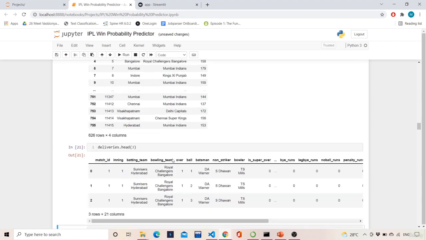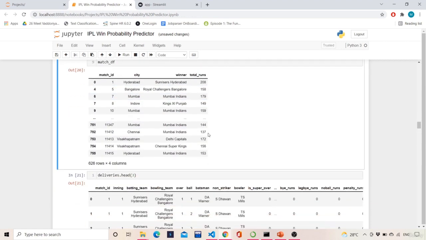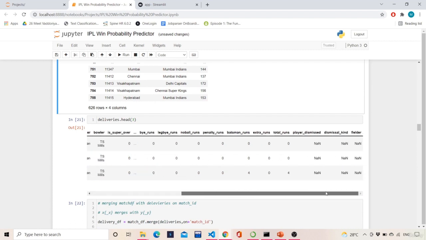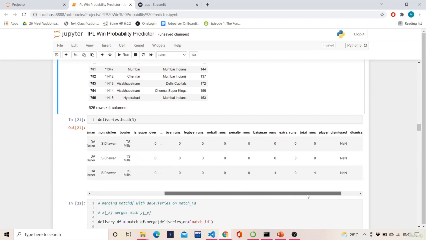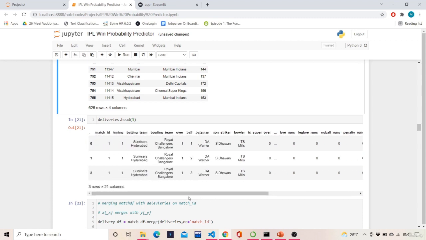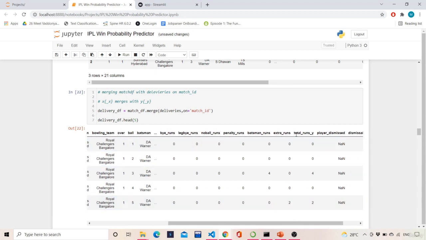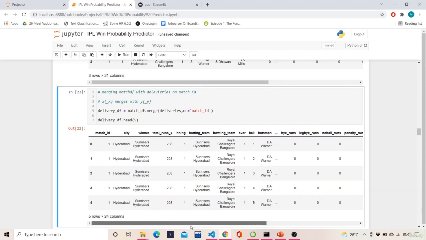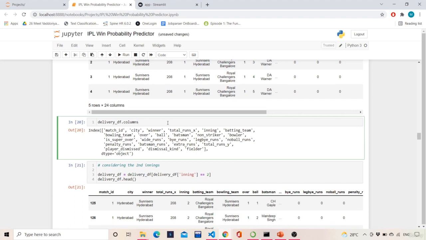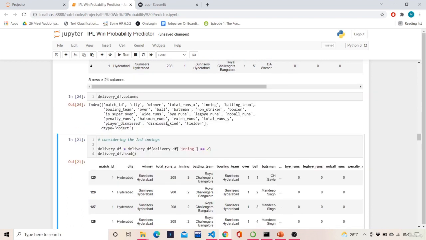Why total runs X? Because in match DF also we are having total runs, and in deliveries also we'll be having total runs. So if you see here, there will be one total runs Y also, as you can see here, total runs Y. And here we are having total runs X. So I'll merge this. This is done, and then I will see the columns. So what all columns are there? I'm having this total runs X column and total runs Y column, right? Both X and Y runs are there now.